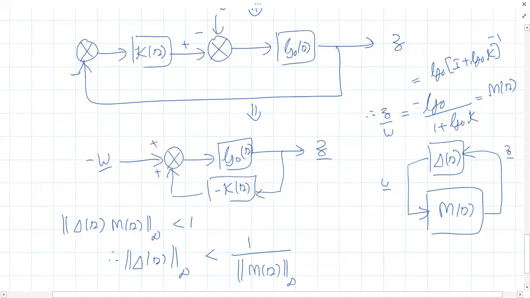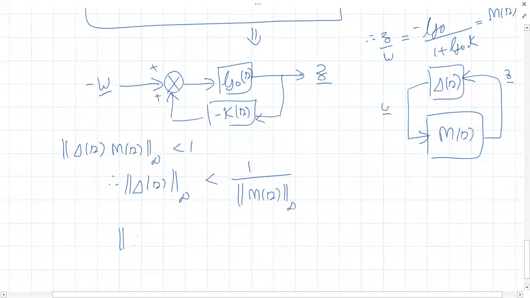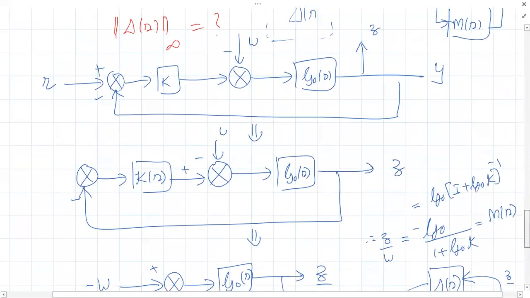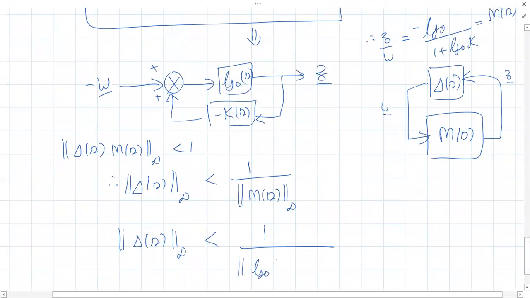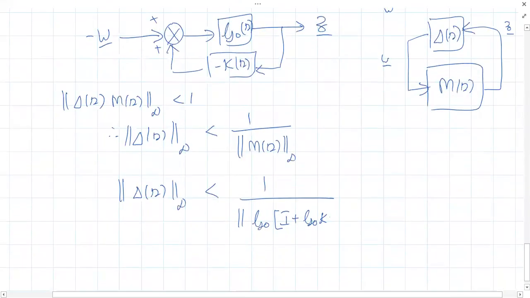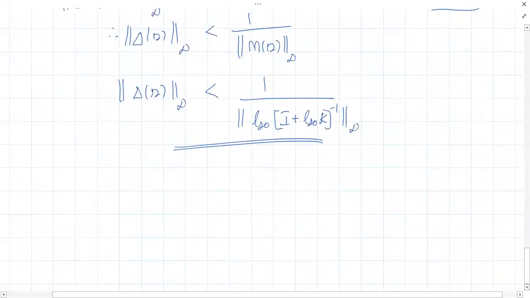Okay. Why are we ignoring the minus sign? Because when you take the norm, it's a positive value, absolute value only. If you remember the norm definition, when you find the norm value, you will get only the positive value. Okay. So that means the infinite norm of this should be less than 1 divided by norm of G naught into I plus G naught K inverse. Okay. Is that fine? Let us try another example.